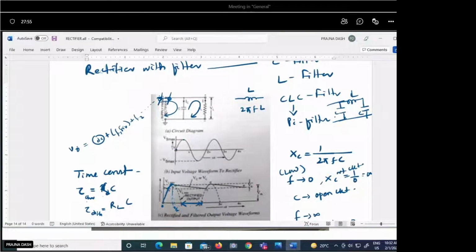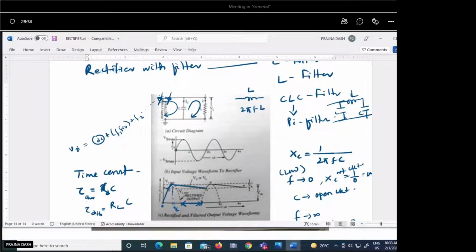So the pulse duration, or we can say the signal duration, should be maintained in such a way that this duration is very small in comparison to the discharging time. So it will take time to discharge this amount, and until it reaches a very significant drop in the voltage, again the positive half cycle starts.